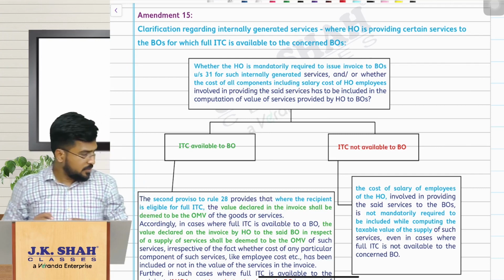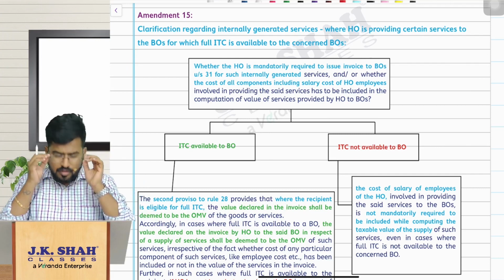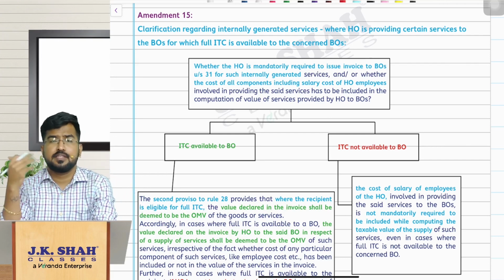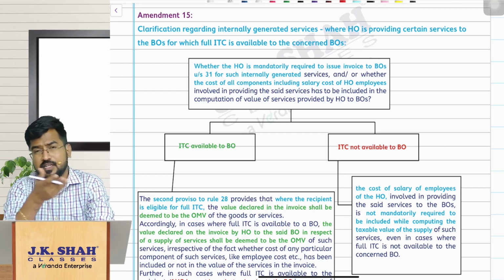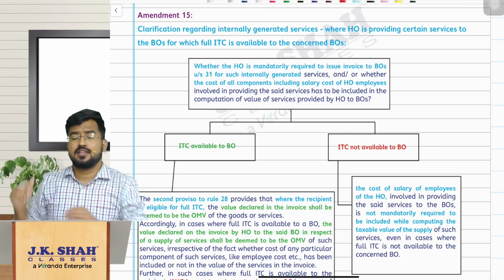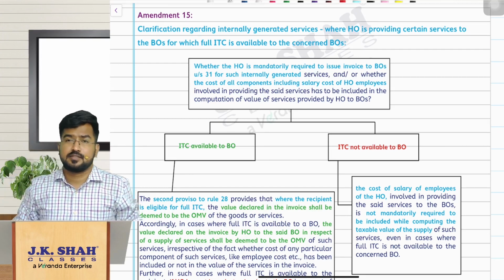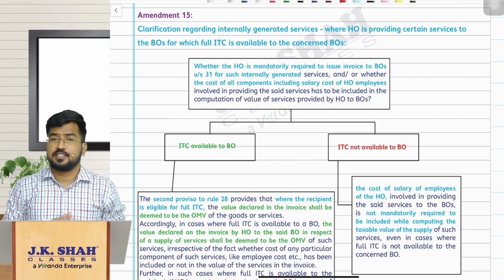So the next amendment, if you see, this is again a clarification, actually not an amendment. So this is all about head office providing the services to branch office. And you know, head office providing services to branch office, imagine SHAH Classes, Mumbai head office is providing services to branch office Chennai. Sir, there is a transaction between distinct persons and it is supply, and they have to raise invoice and pay GST on that.